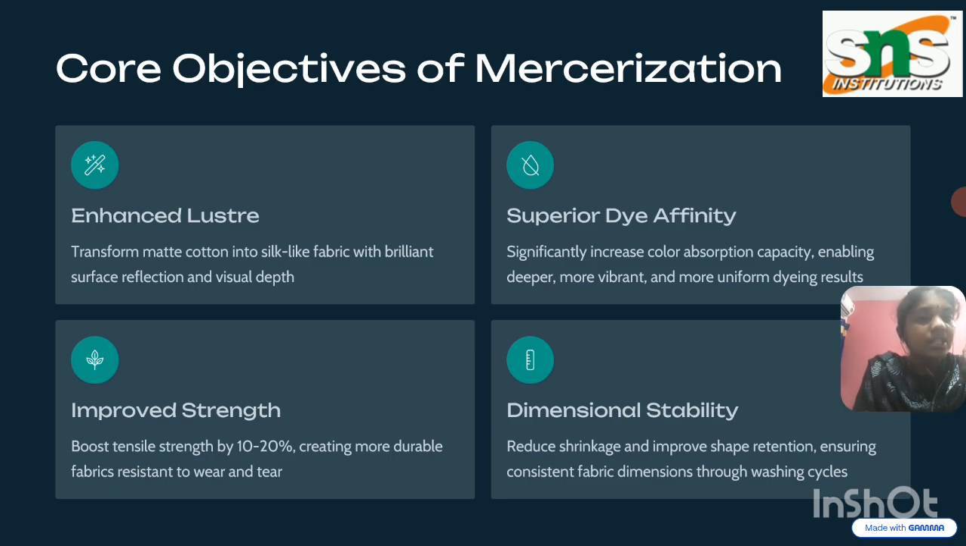Next one is dimensional stability. It reduces the shrinkage in cotton fabrics, because natural fibers already have the character of shrinking soon. But with the mercerization process, it reduces the shrinkage and improves shape retention. Shape retention means it gives a proper shape to the fabric and ensures consistent fabric dimensions through washing cycles. Even after 10, 15 or 100 washing cycles, it remains the same with the mercerization process. So the main concept is to improve those four characteristics.